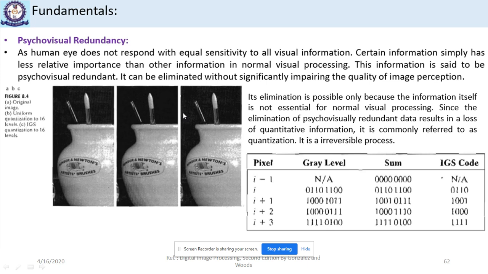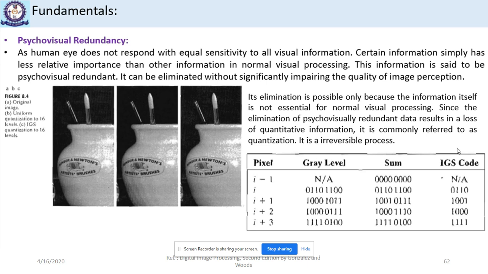But how do we convert this image to IGS code? For that, we have a method. Initially, suppose that these are the gray levels of the pixels which we want to convert into IGS code.